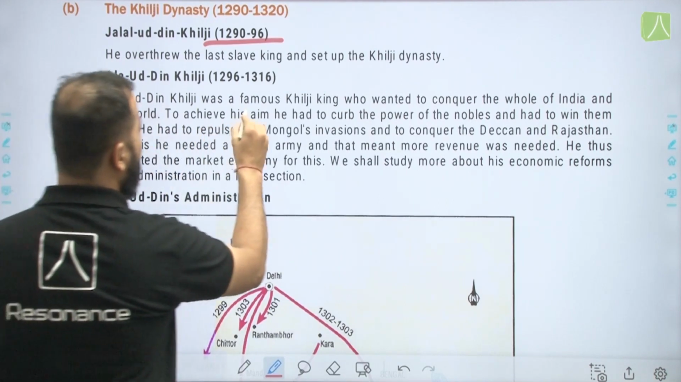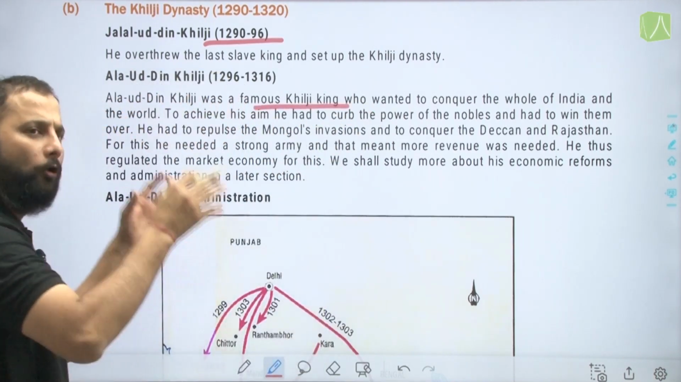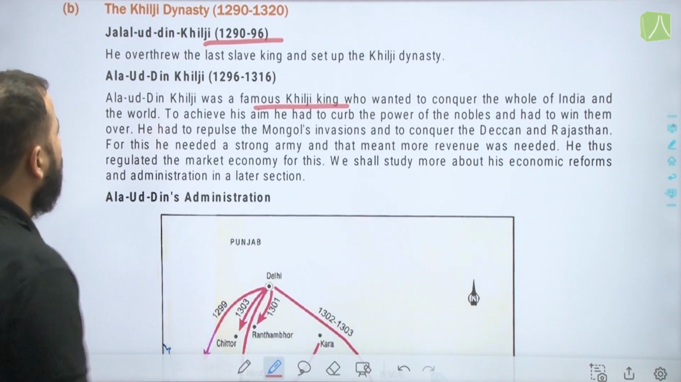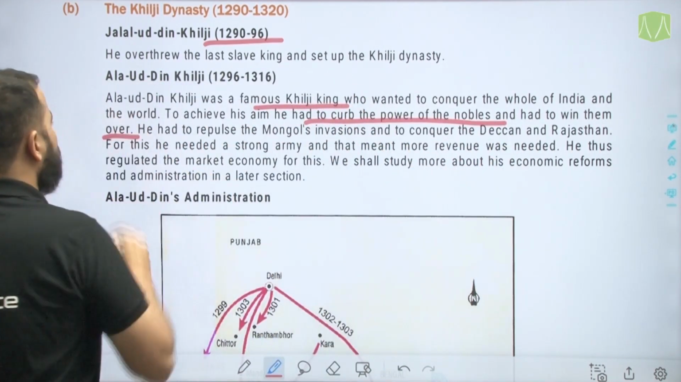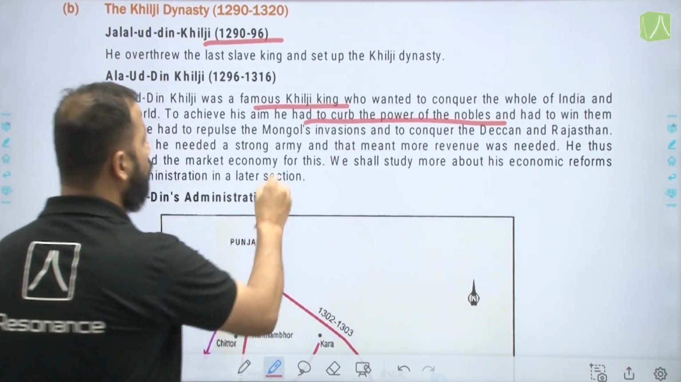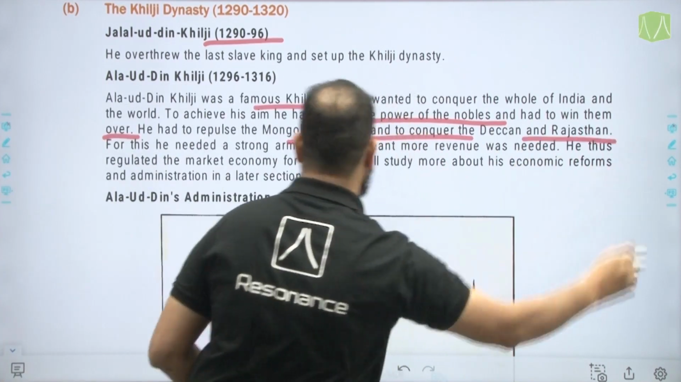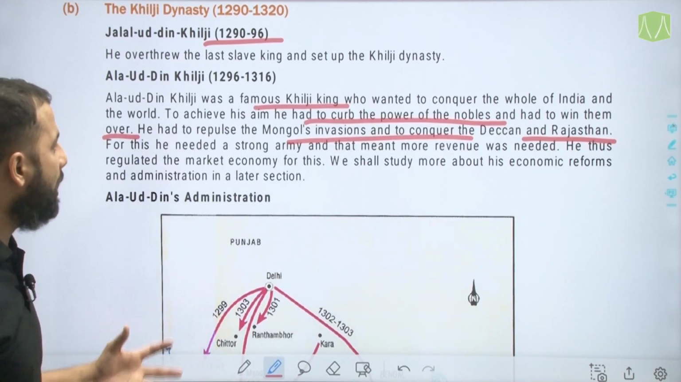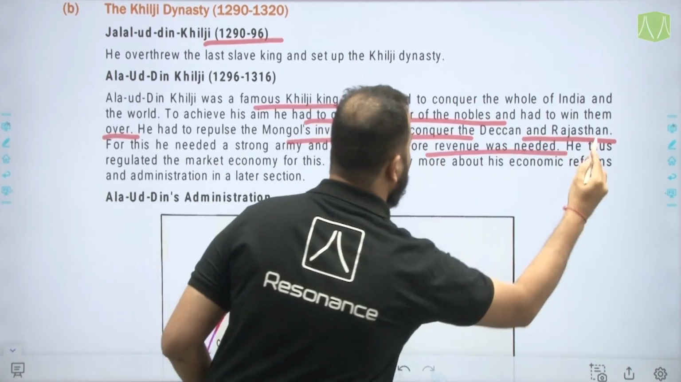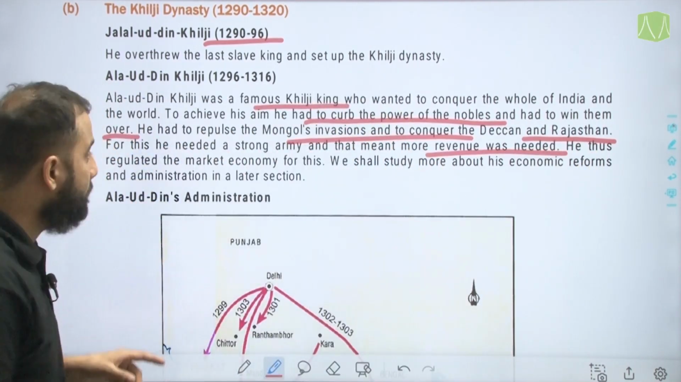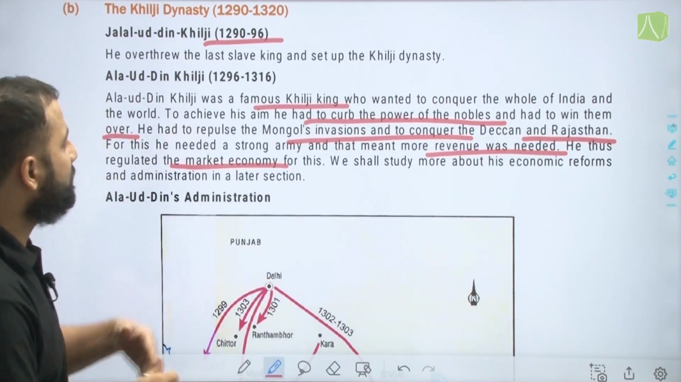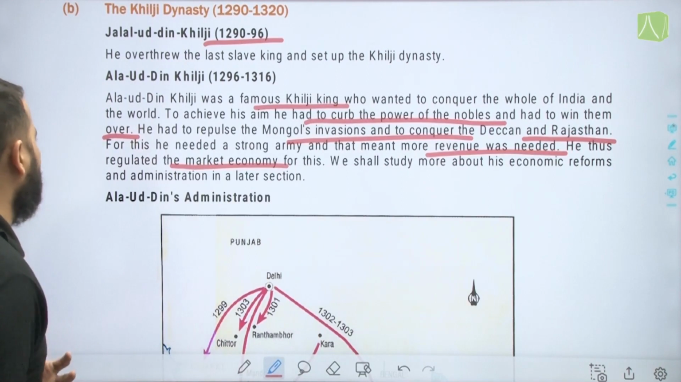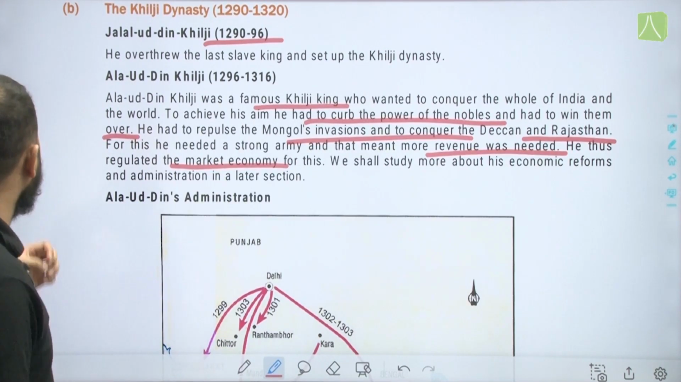Now Alauddin Khilji was a famous Khilji king who wanted to conquer the whole of India. That was his ambition. To achieve his aim, he had to curb the power of the nobles and win them over. He had to repulse the Mongol invasions and to conquer the Deccan and Rajasthan. For this, he needed a strong army. That meant more revenue was needed. He thus regulated the market economy for this. We shall study about his economic reforms in the later section of the chapter.